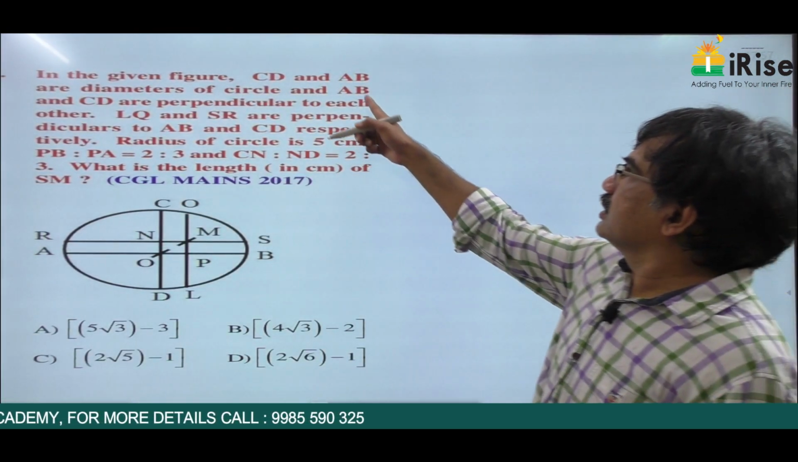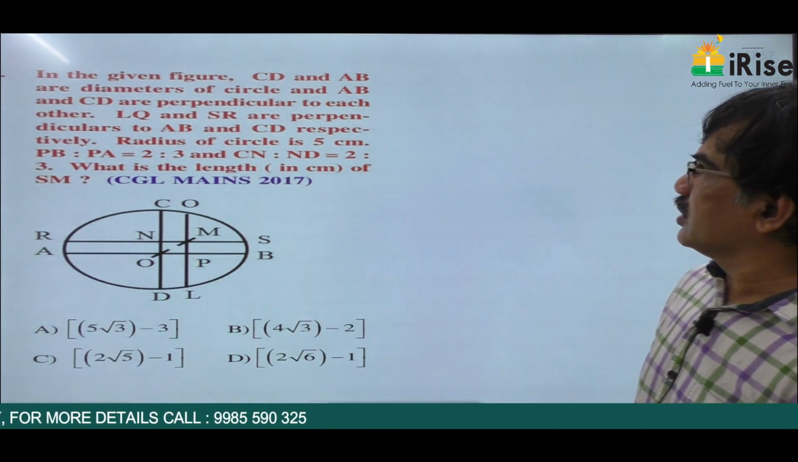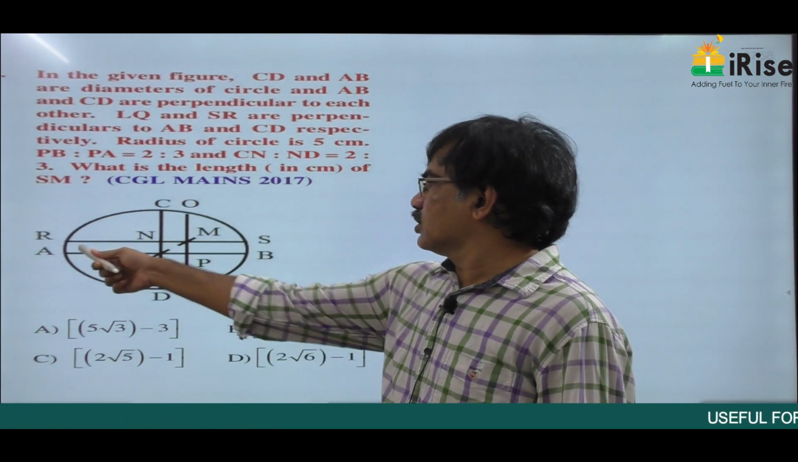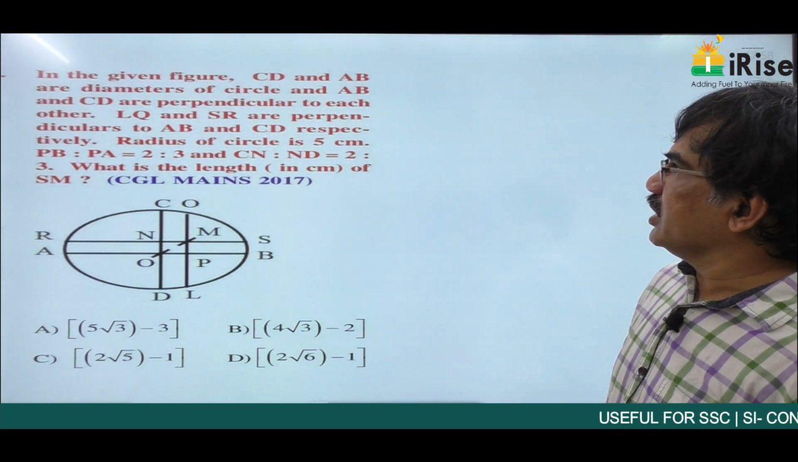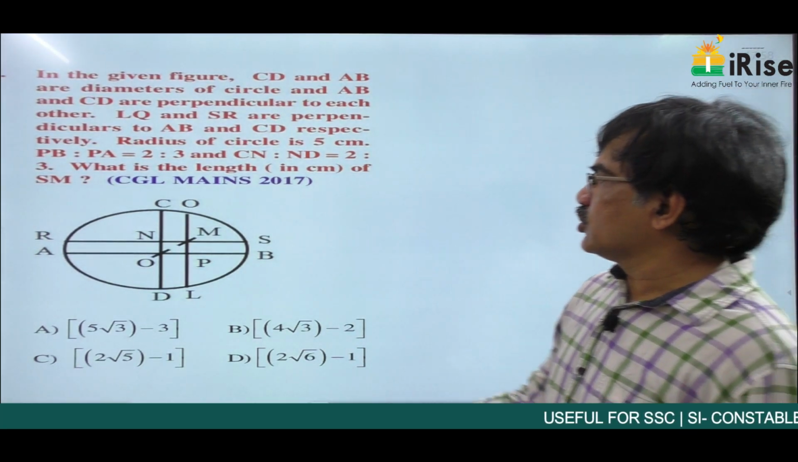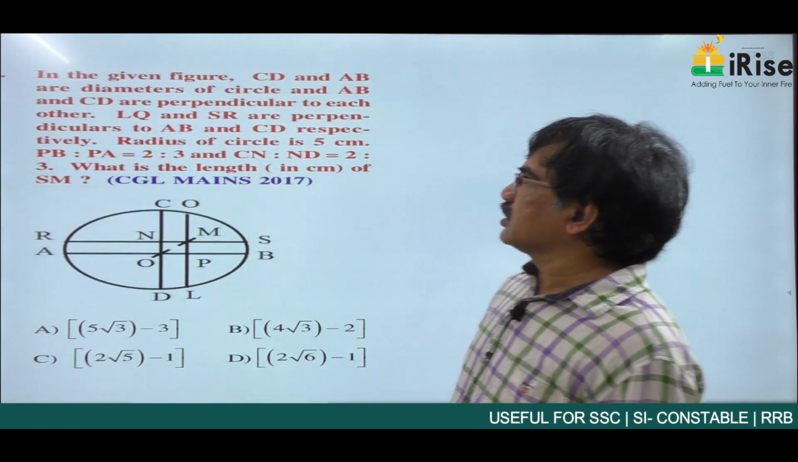In the given figure, CD and AB are diameters of a circle. These two are diameters of a circle. And AB, CD are perpendicular to each other. These two diameters are perpendicular.